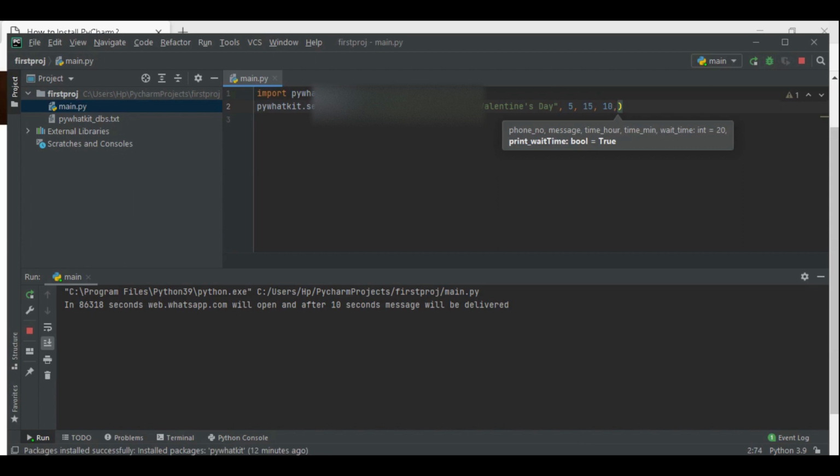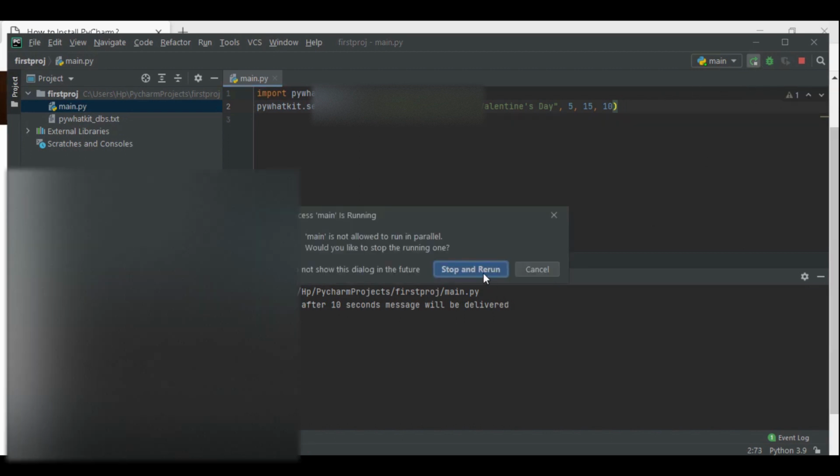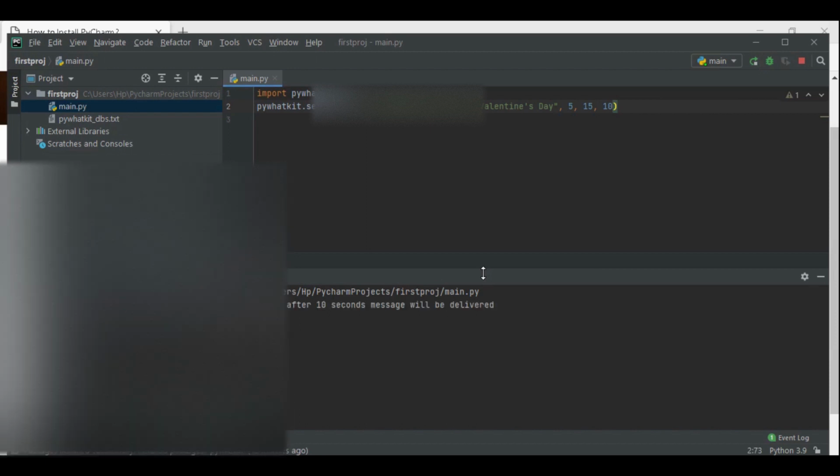That's why it is showing that many seconds in the terminal. So let me click on stop and rerun again. Now it is showing in 17 seconds web.whatsapp.com will open, and after 10 seconds the message will be delivered.